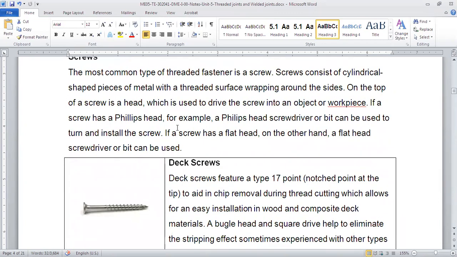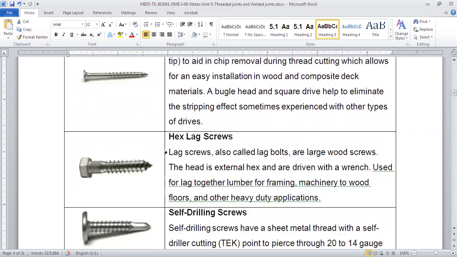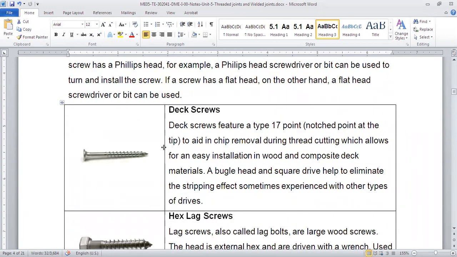Like the Phillips head might be there. It will have four grooves, or it may be a simple flat head. So there are different types of heads, and depending on that, we identify the screws. I have shown here many images and a description of those screws. Now this first one is a deck screw. It has a bulge-shaped head and a square drive. We need a straight screwdriver to tighten or loosen it.